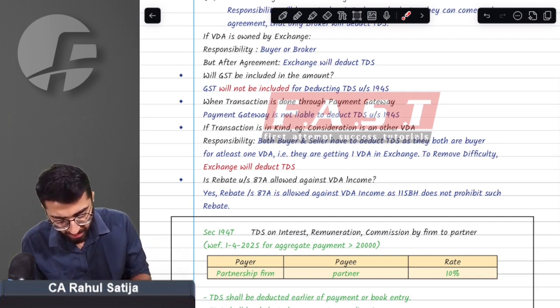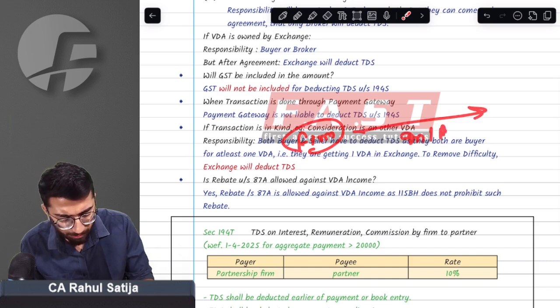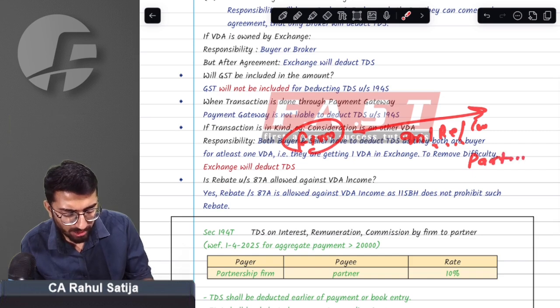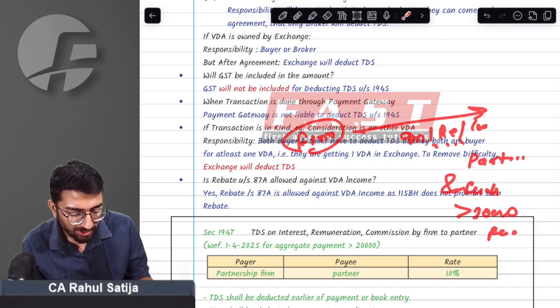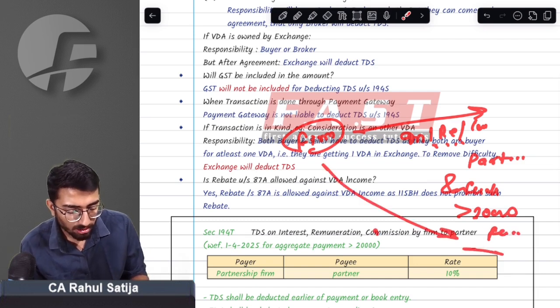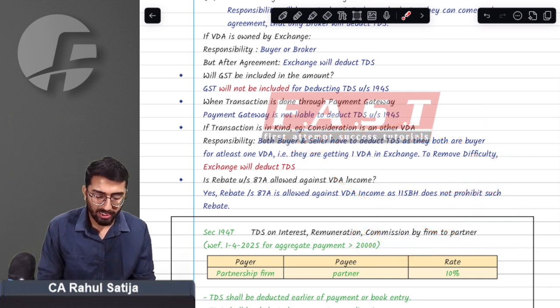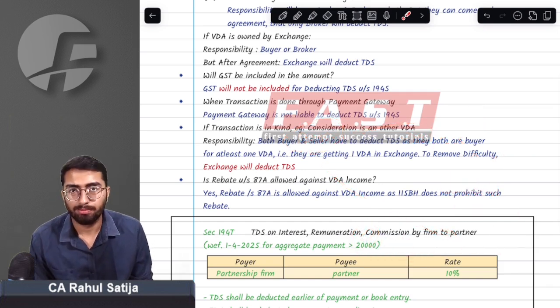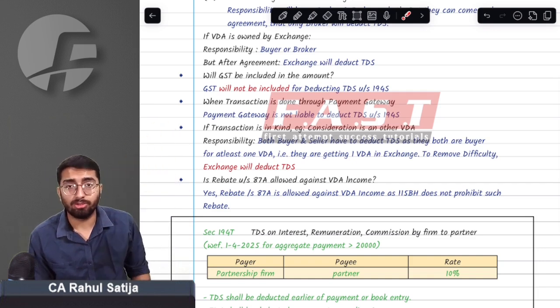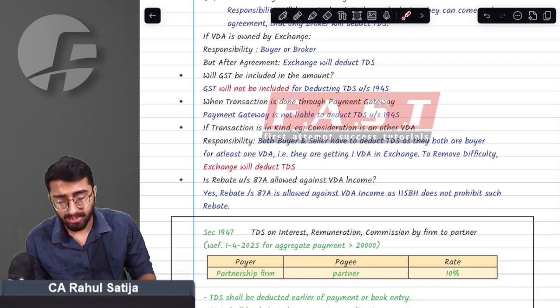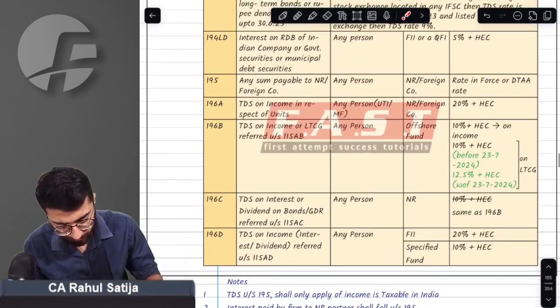What does this provision say? If any partnership firm pays any kind of interest, remuneration, commission, or any money to a partner, to an individual partner, and such money exceeds 20,000 rupees per annum, then the firm is required to deduct TDS at the rate of 10%. And not just on the amount exceeding 20,000 rupees, but on the whole amount the firm has to deduct TDS if the amount exceeds 20,000 rupees in the financial year.